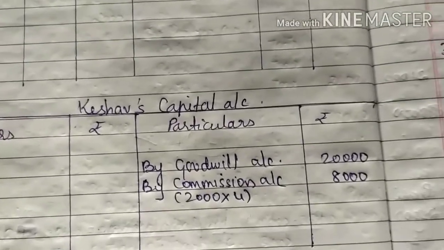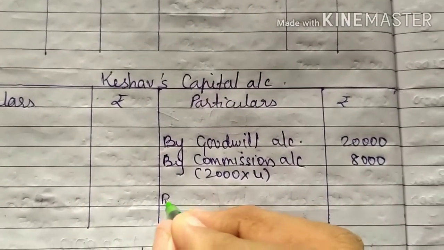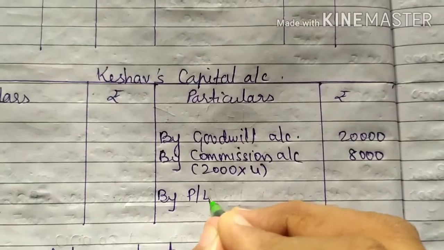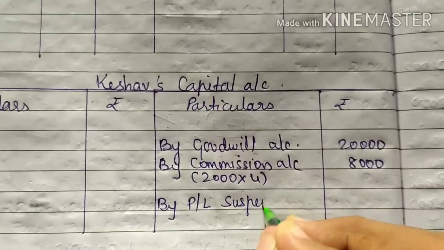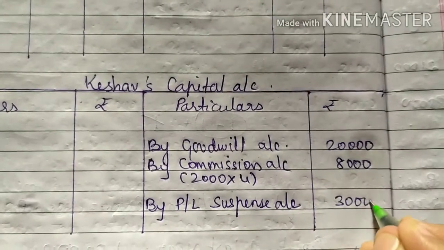So profit and loss suspense account we are not making. Keshav capital account, in credit side write on by profit and loss suspense account. The amount is 3,000 rupees.